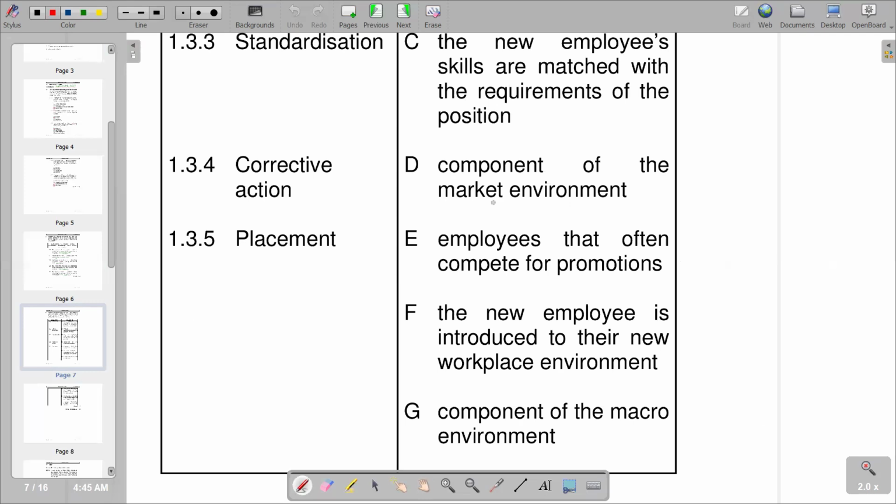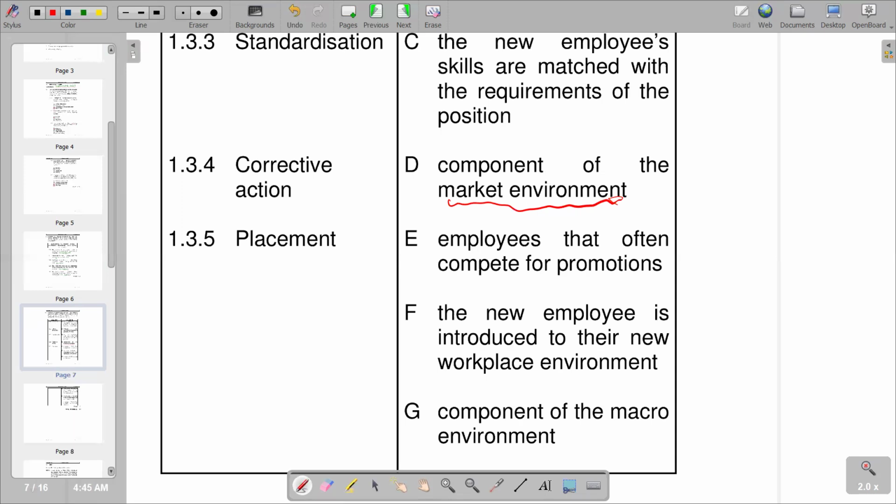We also have a term that might need an explanation, the market environment. A market environment includes every element that may affect the business's ability to connect with its customers. In other words, it includes every element that affects the business's ability to connect with its customers.